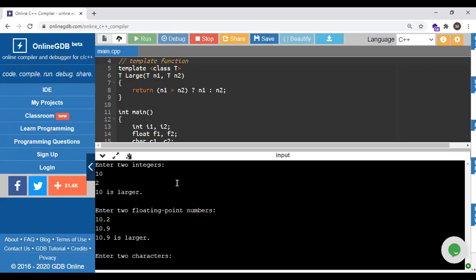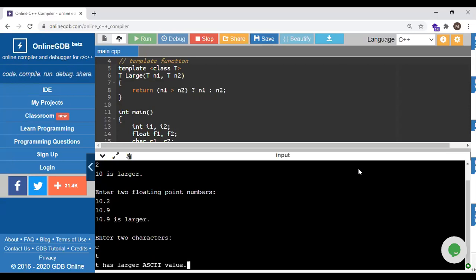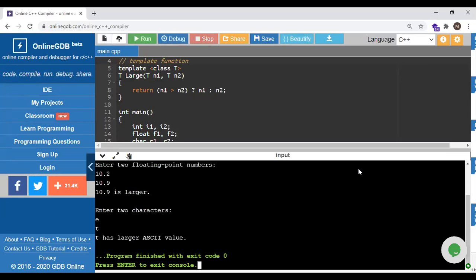Okay, so let's say we'll take it for the character. Same way, we'll take a character value. Let's say E, and P will be the larger ASCII value. So depending on these ASCII values, it should compare. Now here we are not making any change to the logic that you are writing, just changing the data types associated.